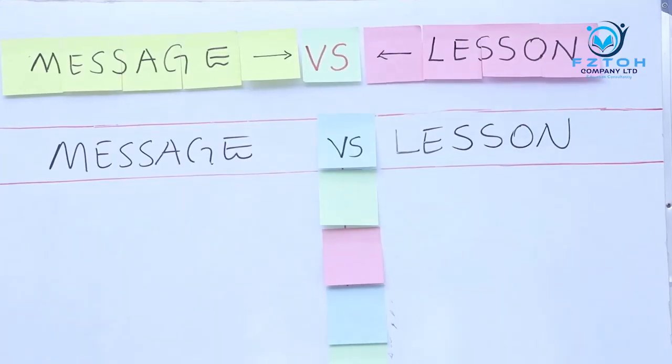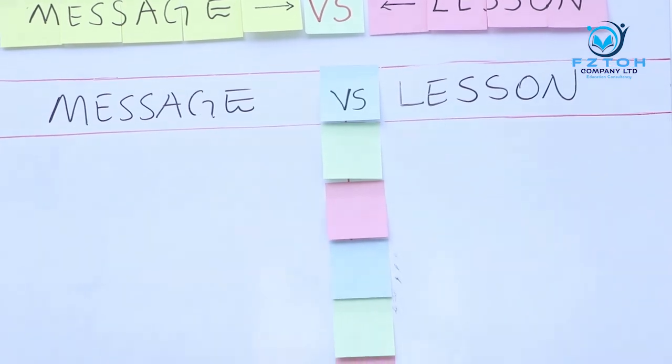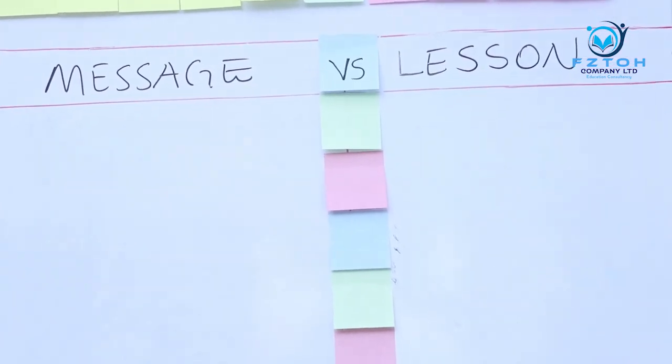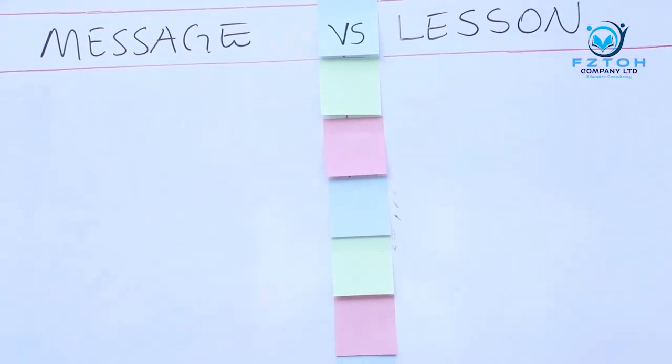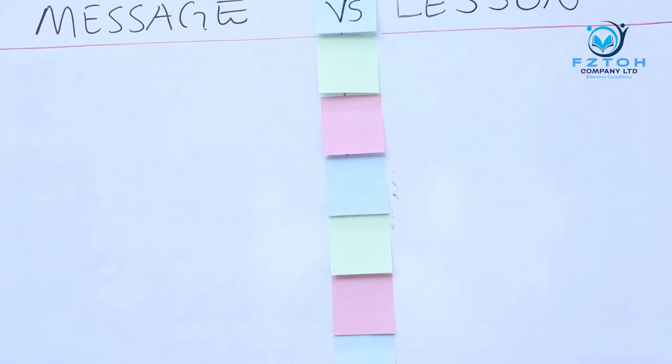Second, we can go to another difference between a lesson and a message. Here, I would like now to write on the whiteboard so that at least I can explain it very well so that you understand.